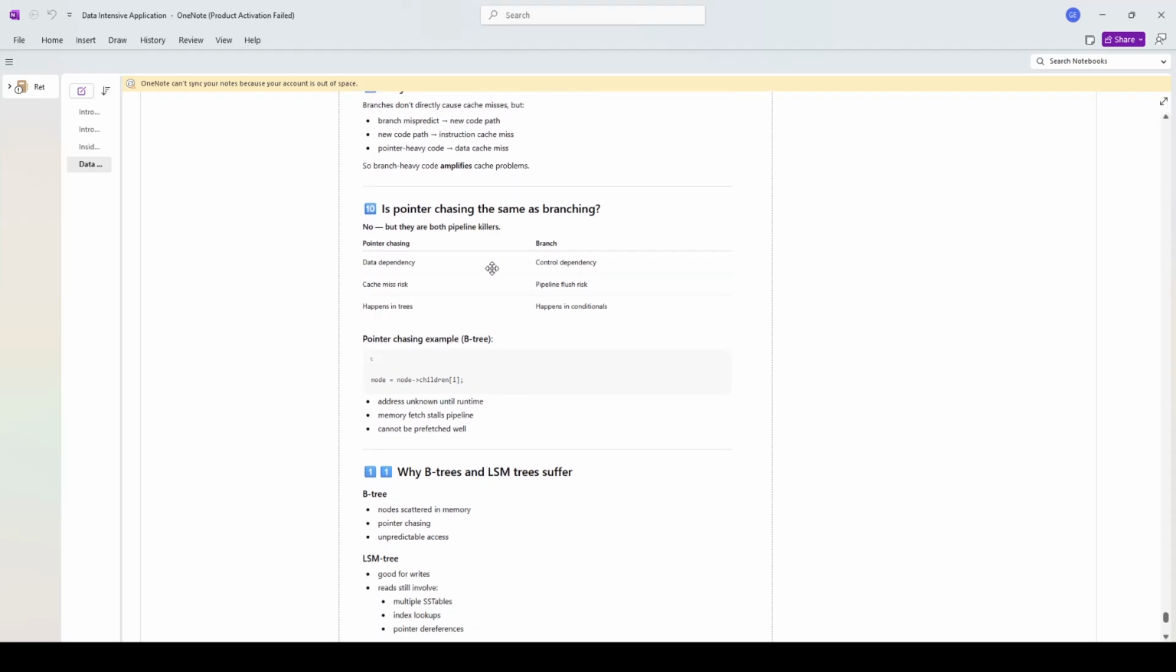Is pointer chasing the same as branching? No, but they are both pipeline killers. Pointer chasing: data dependency. Branch: control dependency. Pointer chasing: cache miss risk. Branch: pipeline flush risk. Pointer chasing happens in trees, branch happens in conditionals. Pointer chasing example: node = node.children[i]; address unknown until runtime, memory fetch stalls the pipeline. Cannot be prefetched well.